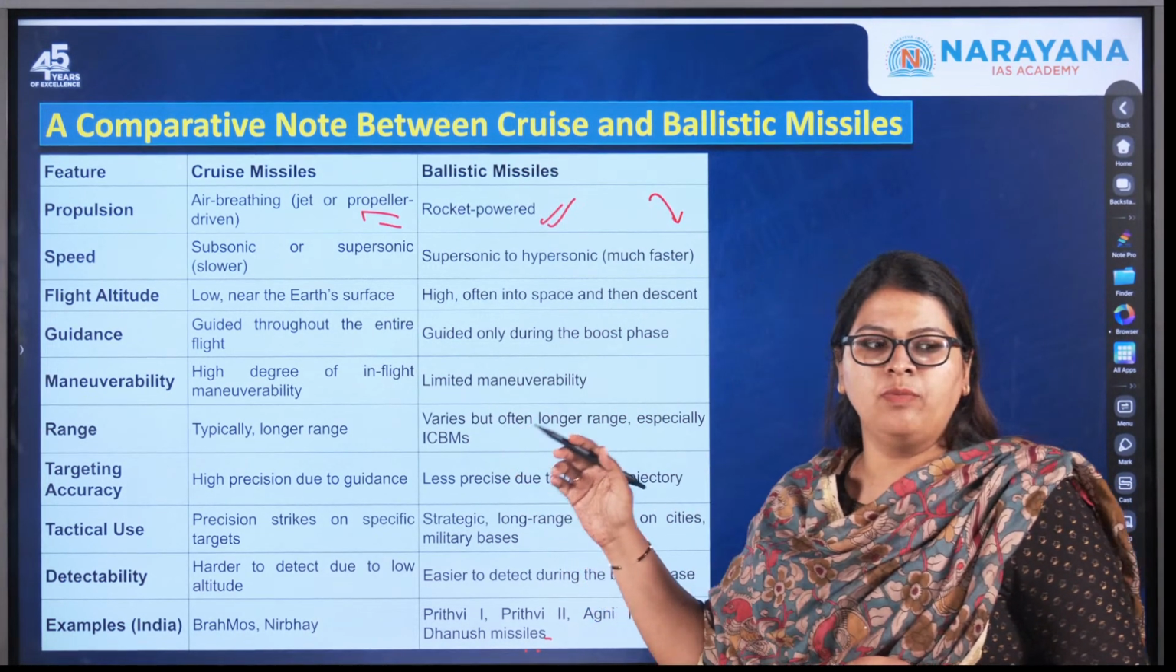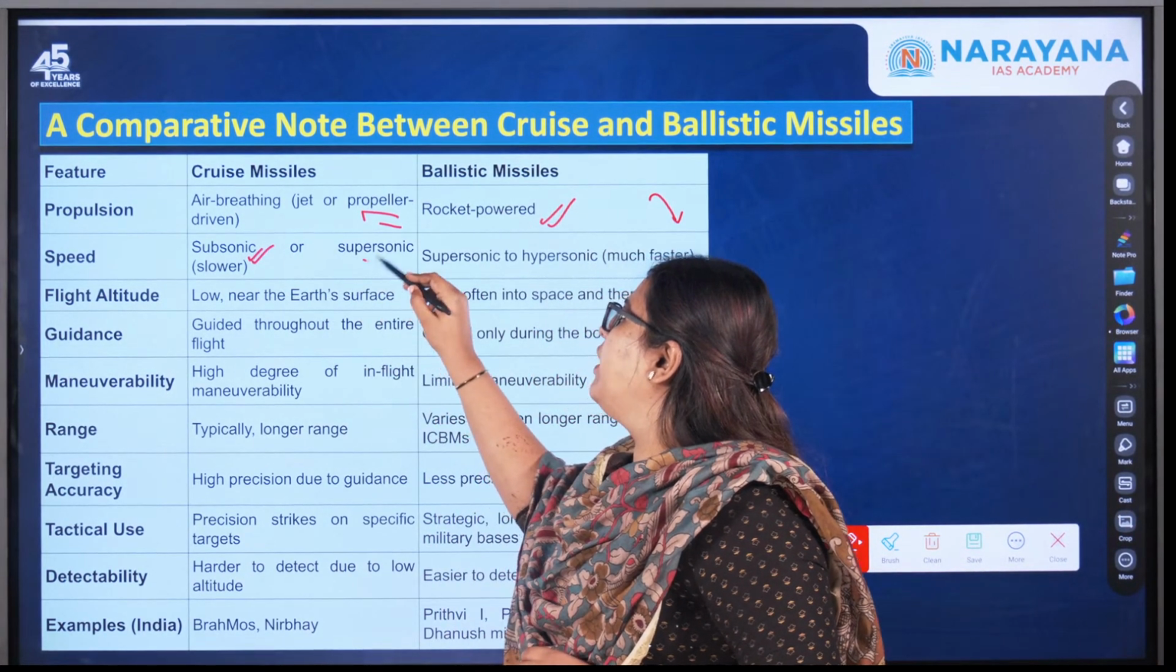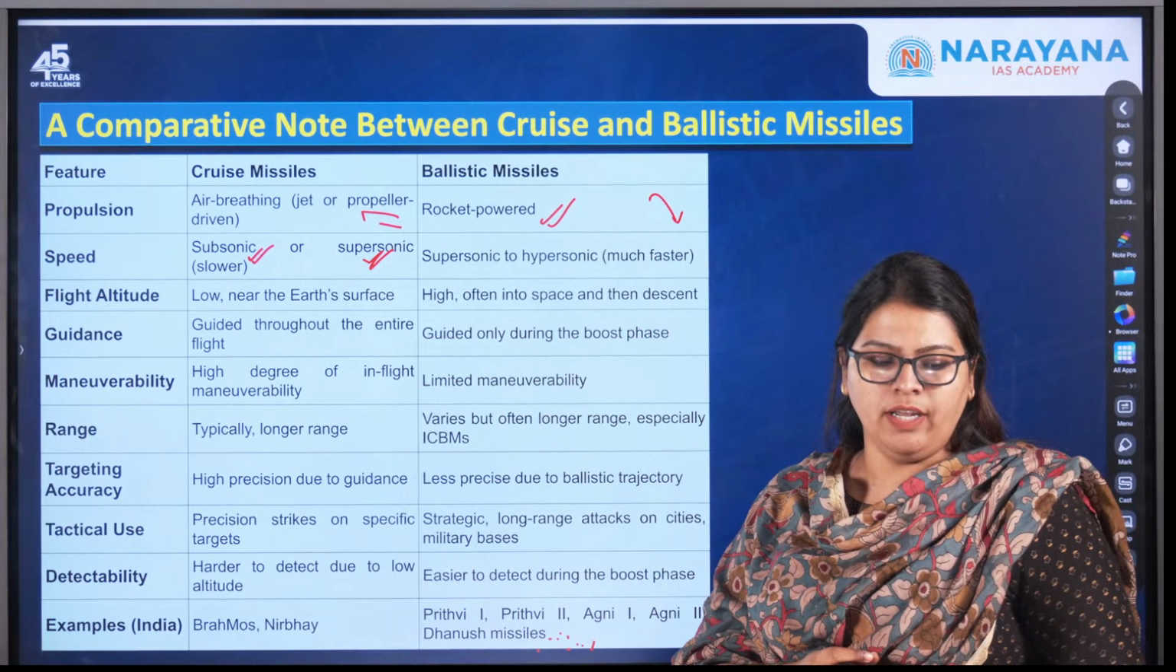The next one, with respect to speed, here it has a speed that is subsonic or supersonic. What do you mean by sonic? It is actually the